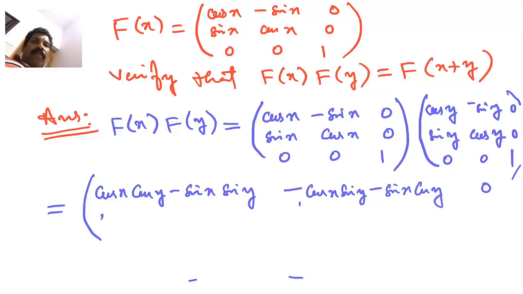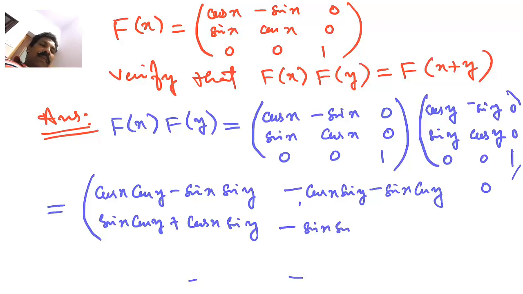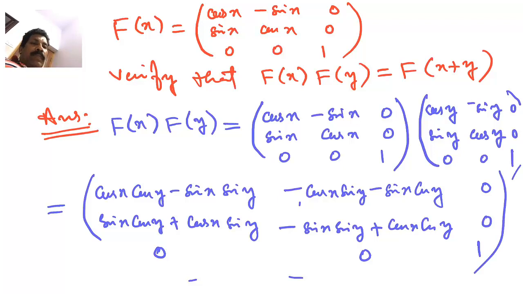Similarly, we can have sin x cos y plus cos x sin y. Then again second row by second column here, that is minus sin x sin y plus cos x cos y. Then 0. Similarly, we can multiply to get a 0 here. Here also 0.